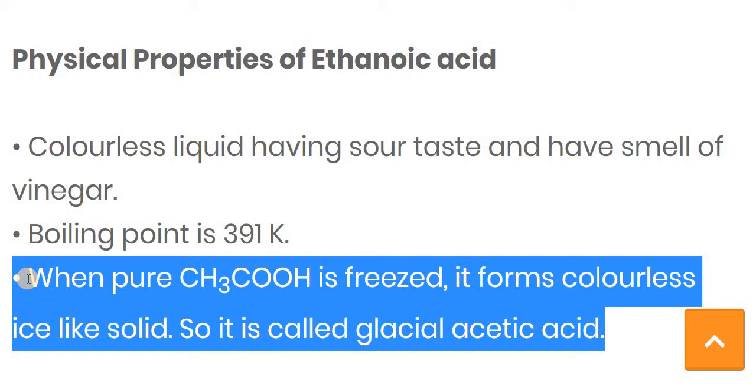If asked what pure form of ethanoic acid is frozen to form glacial acetic acid, the answer is pure ethanoic acid. It forms a colorless ice-like solid, so it is called glacial acetic acid.